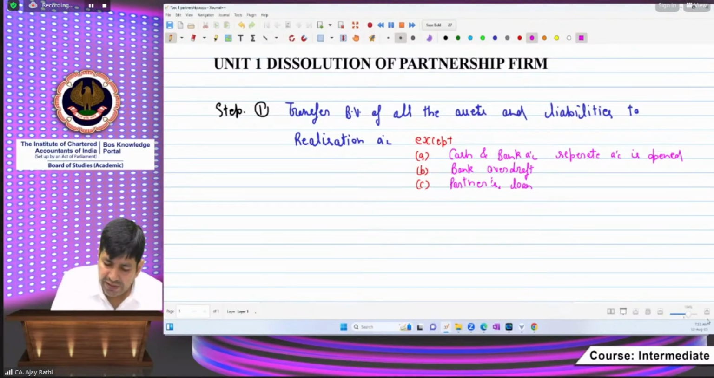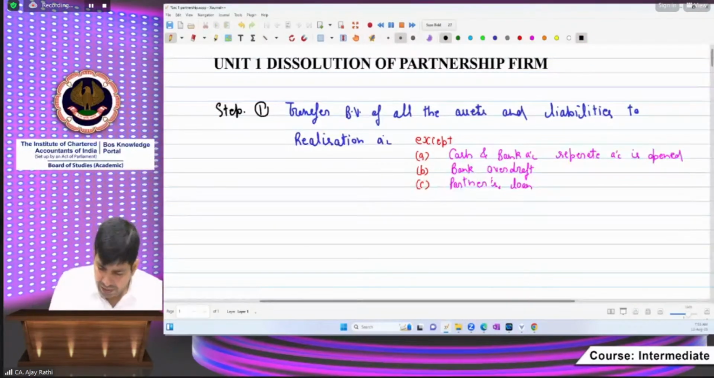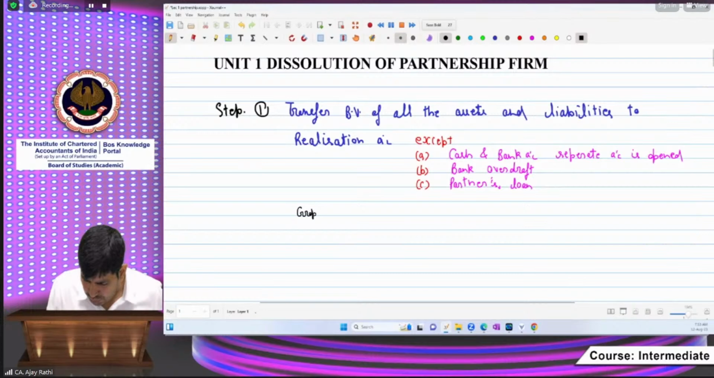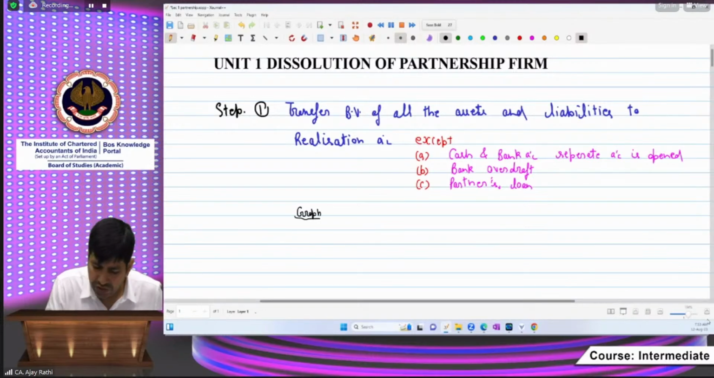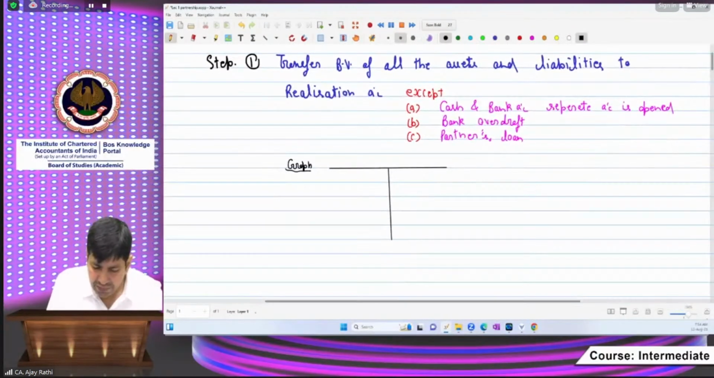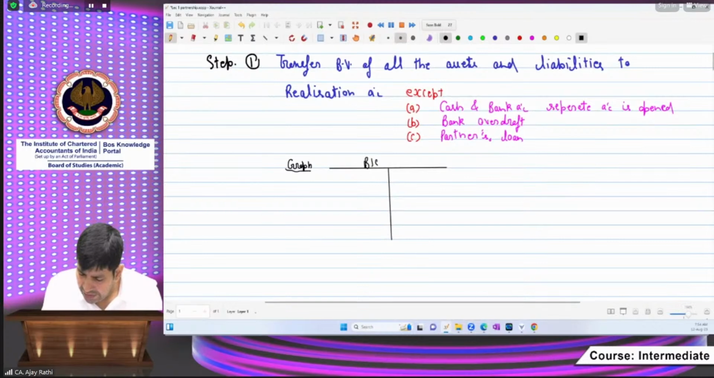So beta, see, I am showing you a graph with the step also. How will you find it in the question? See, this is the balance sheet. In the balance sheet, you will find in the question, there will be some partners' capital, A, B, C. This will be partners' capital.